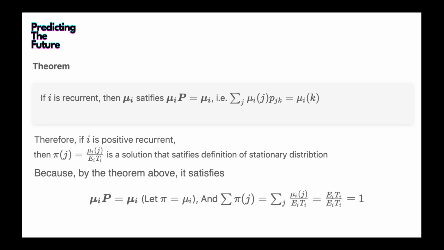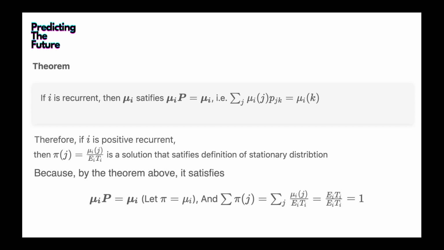So that comes to a theorem we want to prove from the intuitions we just talked about. The theorem is: if i is recurrent, and we need i to be recurrent to be able to define mu_i, which is how we defined mu_i in the previous talks, then mu_i satisfies mu_i P equals mu_i. That's what we want to prove.